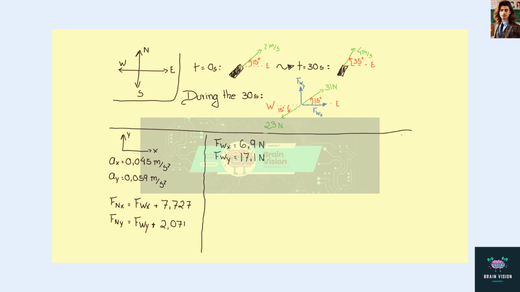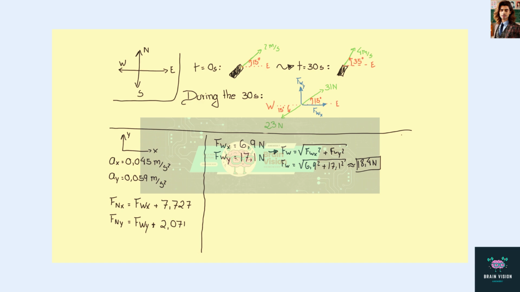Now that we know both components of the wind force, we can combine them to calculate the magnitude of the wind force. Using the Pythagorean theorem, the wind force is equal to the square root of Fwx squared plus Fwy squared. Then Fw is equal to the square root of 6.9 squared plus 17.1 squared, which is approximately 18.4 newtons. So this is the magnitude of the wind force.